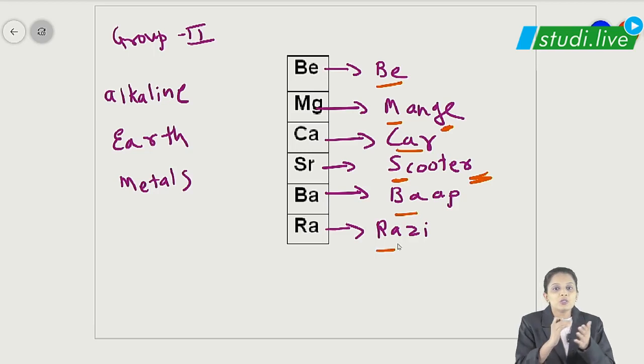Yes or no? So beryllium, magnesium, calcium, strontium, barium, radium. Now I'm hoping you're going to remember this very well. This was all about group 2 elements, which we named alkaline earth metals. Am I clear with this?